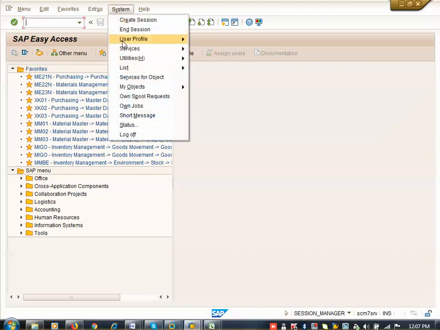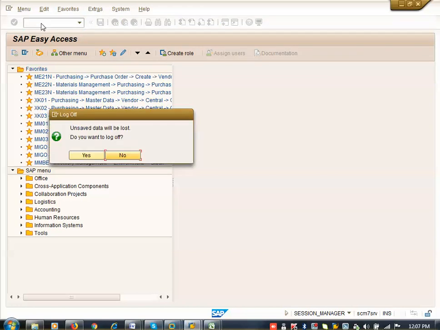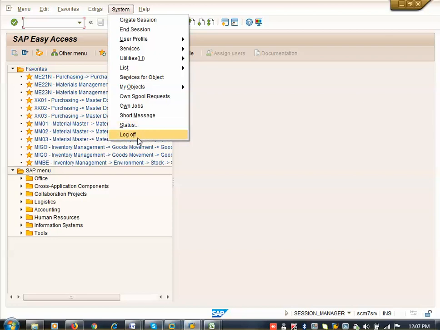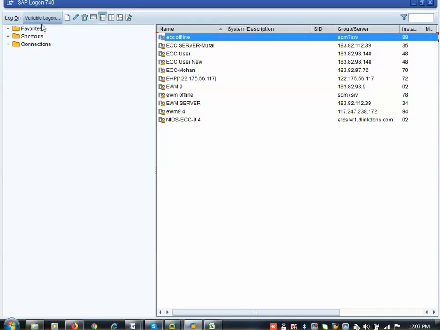Now here is system log off one way, or otherwise /NEND. This also will ask, shall I close it or not? If I close this one, this screen also shows, shall I log off? Another one is available here, system log off. Log off can be done in 3 ways. Then another way is available, go to /NEX. This is forceable. It will not prompt for anything. It will go faster. /NE and /NEX you already wrote. Just I am executing or showing in the system.